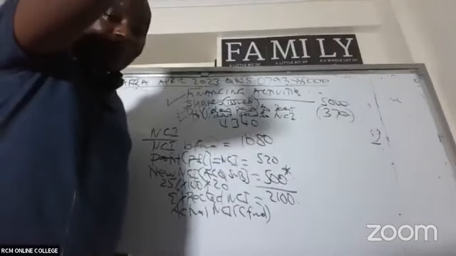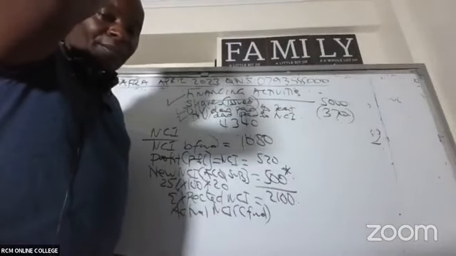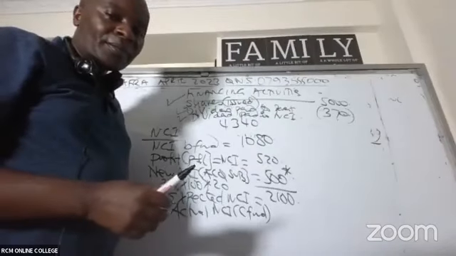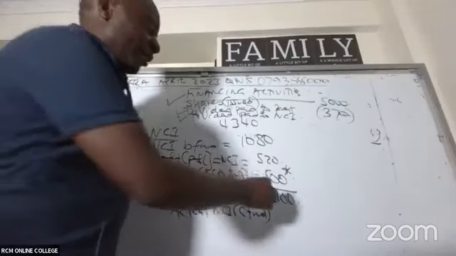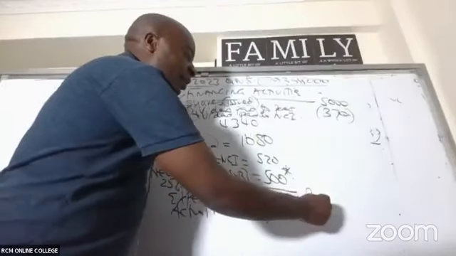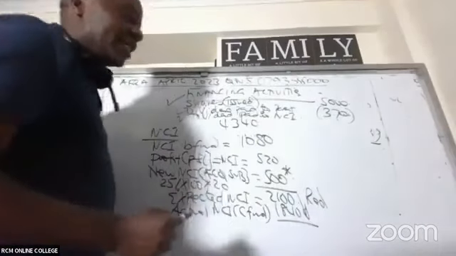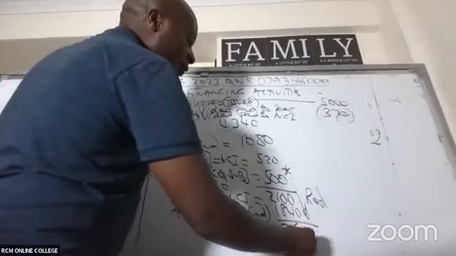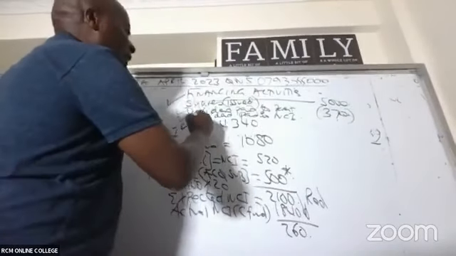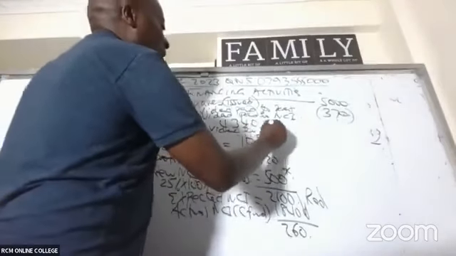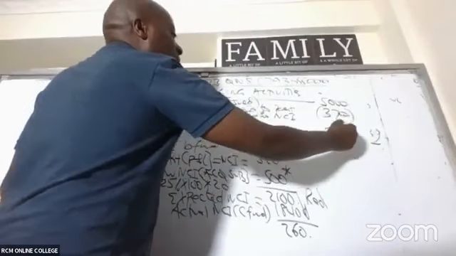How much do we have there? $1,840. So of course the reduction means that we paid NCI something. How much do we pay them? 260. We pay them 260. So in this case here, dividend to NCI, 260, put in brackets.